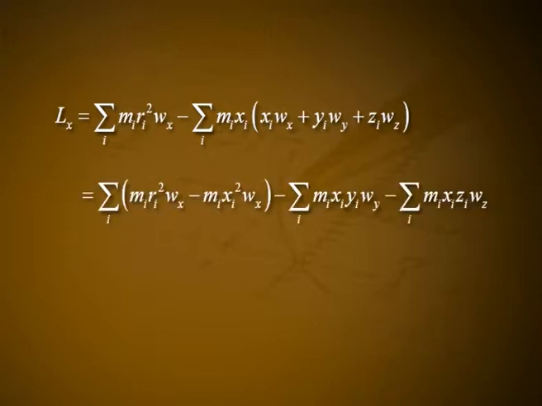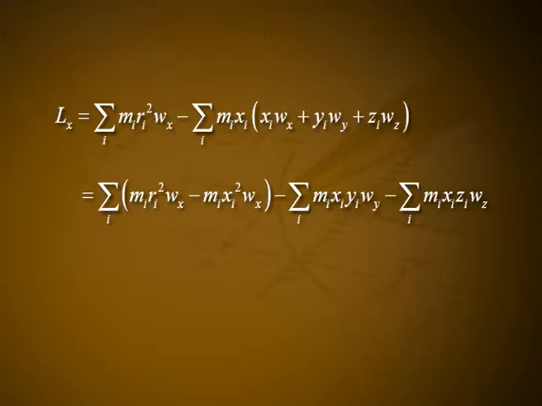When the body rotates around a fixed axis, vector ri dot vector omega i is equal to 0. Let us consider the general case in which vector ri dot vector omega i is not equal to 0. The xyz coordinate system is fixed in the body. Equation 1 in the component form can be written as Lx is equal to summation over i mi into ri square into wx minus summation over i mi into xi into (xi wx plus yi wy plus zi wz), which is equal to